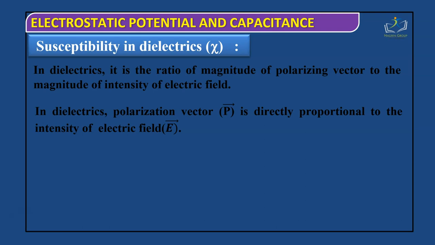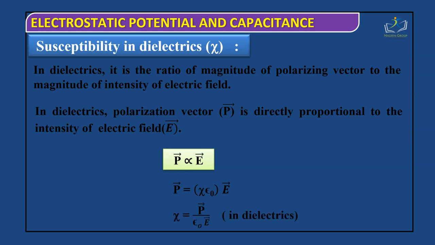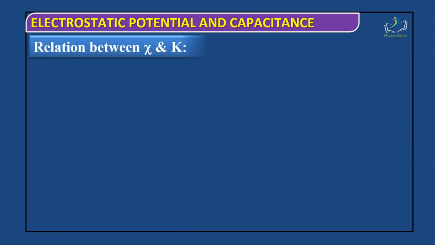In dielectrics, the polarization vector P is directly proportional to the intensity of the electric field, that is, vector P is directly proportional to vector E. If I remove the proportionality sign, a constant comes in, chi epsilon naught, where chi is equal to vector P divided by epsilon naught times E in the dielectrics.